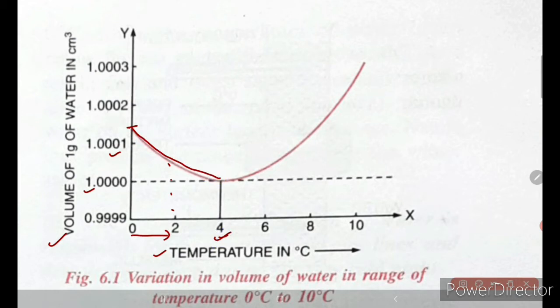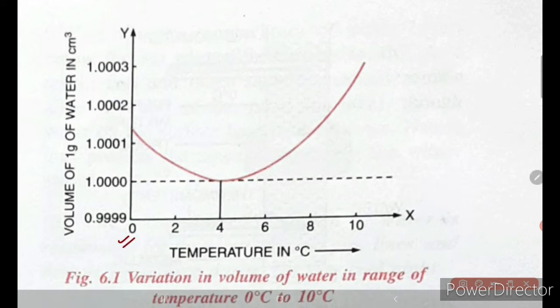Here you can see the volume is decreasing when it reaches 4 degrees Celsius. But after 4 degrees Celsius, when it reaches 5, 6, 7, 8, 9, 10, we can see a gradual increase in the volume. So here you can see this kind of graph. The graph shows abnormal expansion, or contraction, while it is being heated.